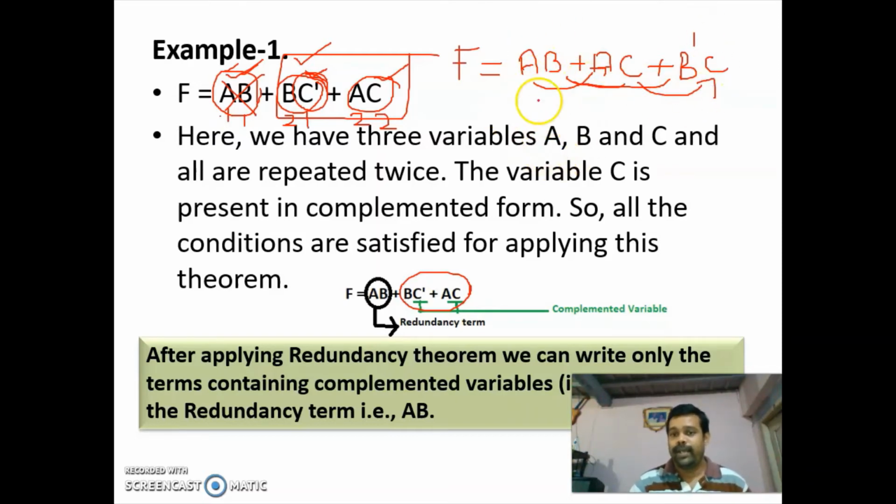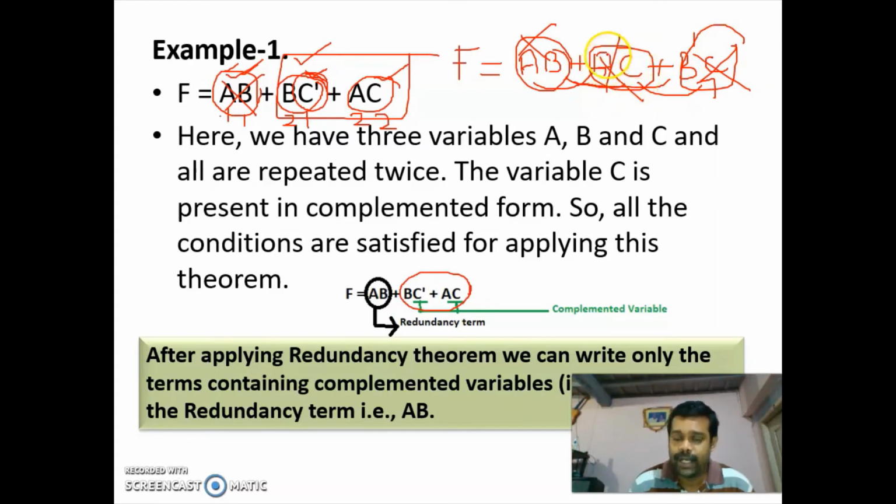Now here you have three variables, and all three are repeating twice. Now you have one complemented variable, this B bar C. So this term you can't neglect, and this term you can't neglect, and this term AC is a redundant term, and you can neglect it. This is the redundant term.